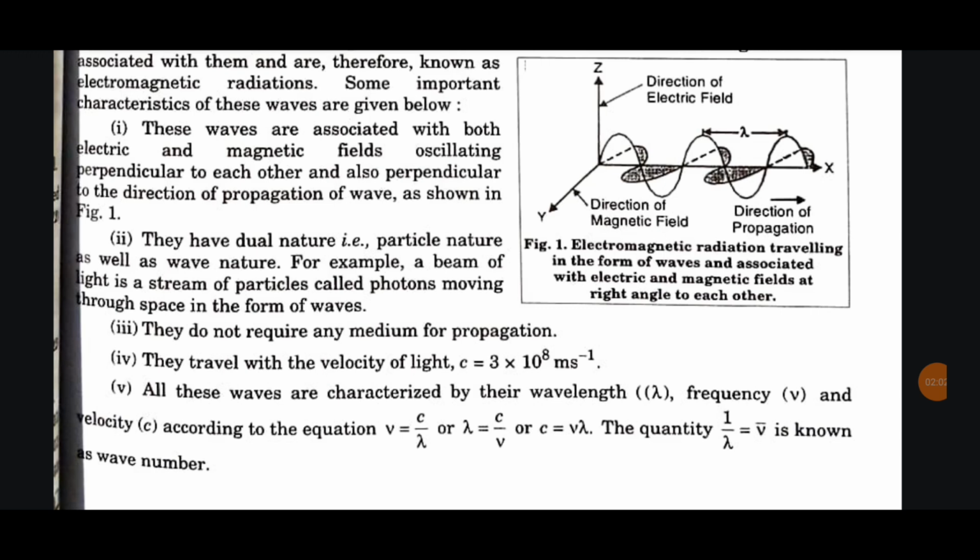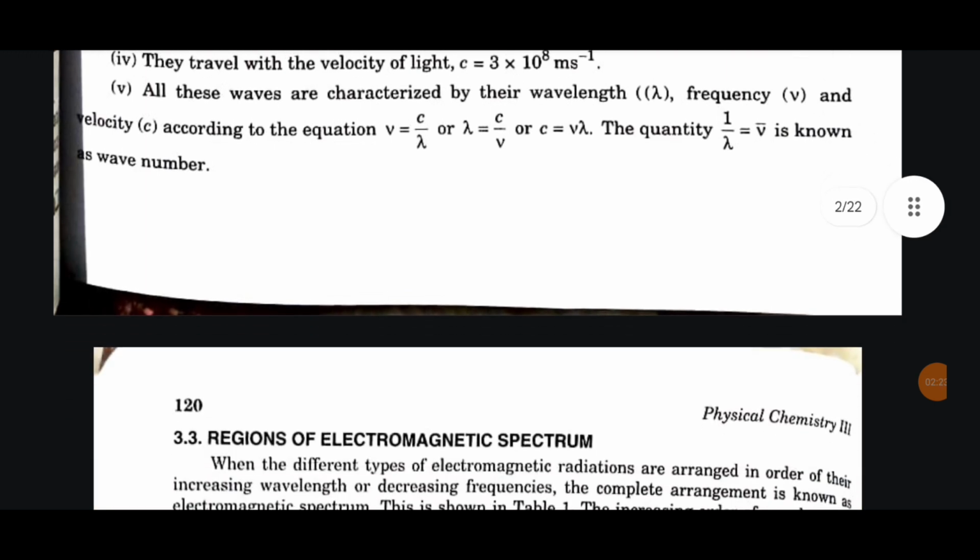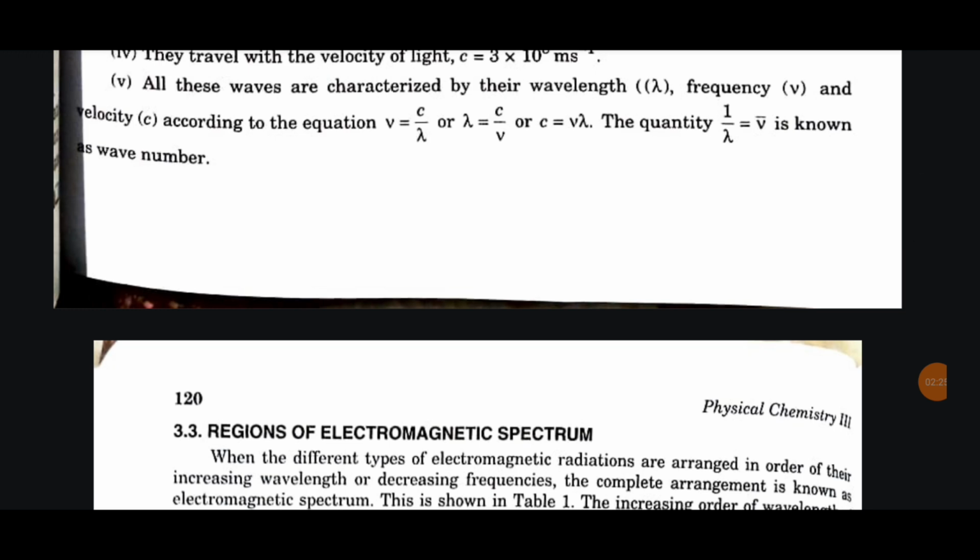Fourth, they travel with the velocity of light, c equal to 3 × 10^8 meter per second. Fifth, all these waves are characterized by their wavelength, frequency and velocity according to the equation ν = c/λ. The quantity 1/λ is known as wave number.